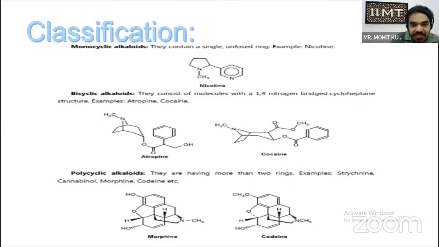As we can see in the structure, one unfused ring is in the structure of nicotine. Bicyclic alkaloids consist of molecules with a 1,4 nitrogen bridged cycloheptane structure, for example atropine and cocaine. As we can see, the 1,4 nitrogen bridge cycloheptane is seen in the structures. Polycyclic alkaloids have more than two rings. Examples: strychnine, cannabidiol, morphine, and codeine. As we can see from the structure, many rings are present in morphine and